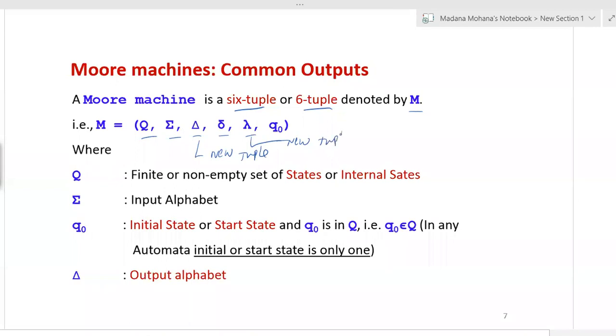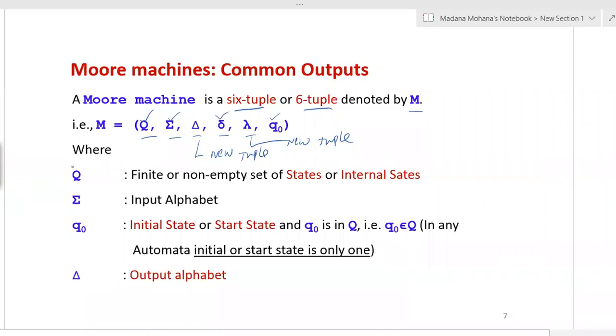So remaining, you can observe Q is the same as in finite automata, sigma is the same as in finite automata, delta is the same as in finite automata, q0 is the same as in finite automata, but the final state is not included. So while defining output of any automaton, here the final state is not required. So now one more new tuple is added, that is Δ, but the pronunciation is the same as our delta transition function, but its meaning is different, and it is denoted by the triangle symbol. Then another tuple is lambda. Now we will see these two new tuples along with the old tuples.